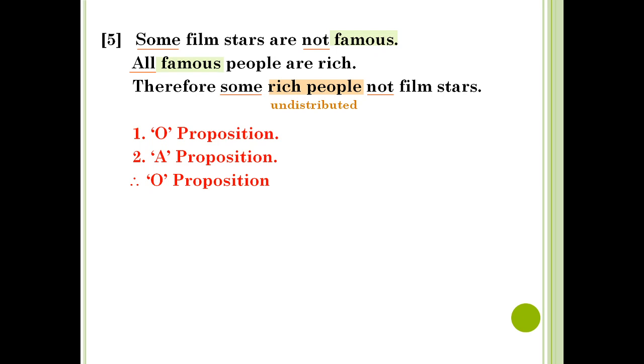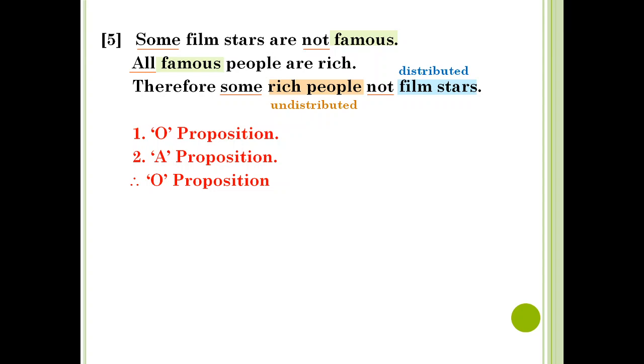Now we go to the predicate term, film stars. It is distributed in the conclusion. So now we have to check whether it is distributed in the premise. It is distributed in the conclusion because it is the predicate of O proposition, and we know that the predicate of O proposition is distributed.